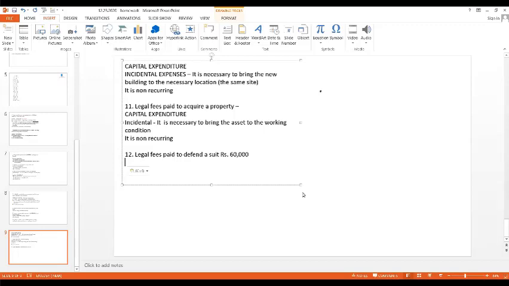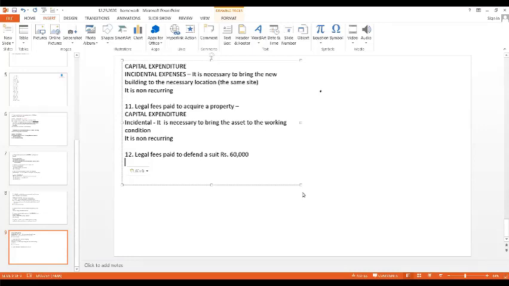Mostly in the movies also you might have seen there will be a problem in the land. One person will say this part of the land is belonging to me, and the other person will say this part of the land is belonging to me, right? The same problem only is here also in the question they have said.